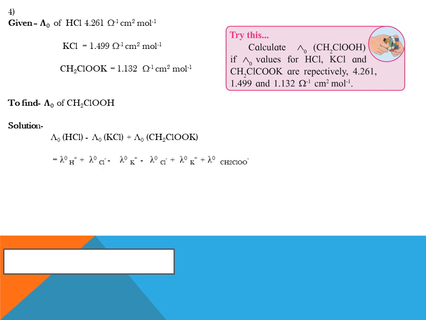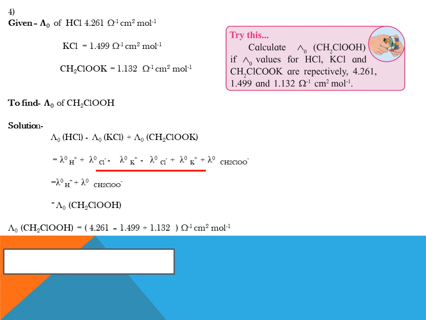After writing these compounds into its respective ions, Cl minus and K plus will get cancelled out, because I have taken KCl, I have subtracted this KCl. So we are left with H plus and CH2ClCOO minus. That is nothing but our desired compound.